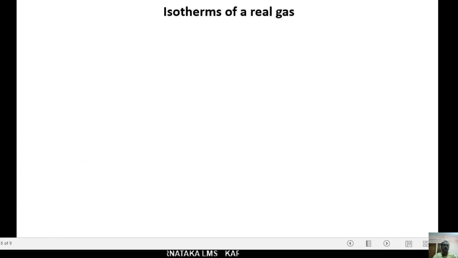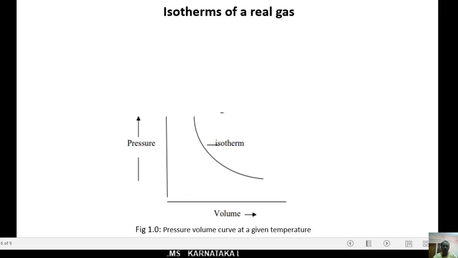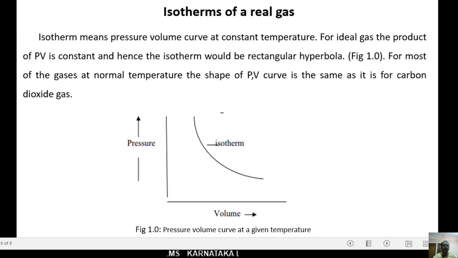Let us see the isotherm of real gas. Isotherms of a real gas. See here, isotherm means pressure volume curve. Pressure volume curve at a constant temperature.